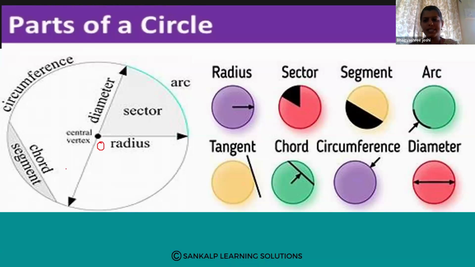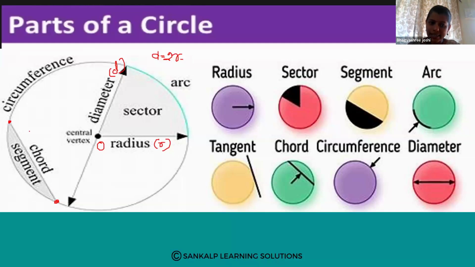In the last class only we discussed all these points. Radius can be denoted by the letter R and diameter by the letter D. So D is equal to 2R. Yes or no?